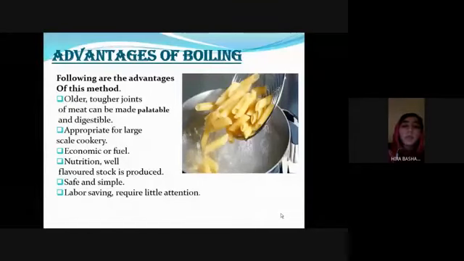Less fuel is used. Nutrition: well flavored stock is produced. It is nutritious and can be used in multiple dishes, and it is safe and simple. The last is labor saving, requiring little attention, because we put food in a pan and let it boil. The food is not likely to burn. The food remains moist. The next is disadvantages.